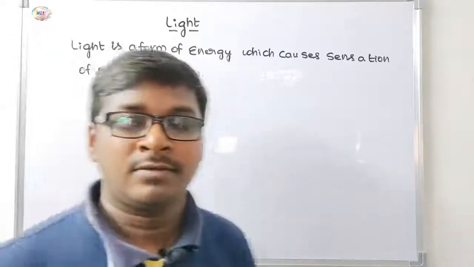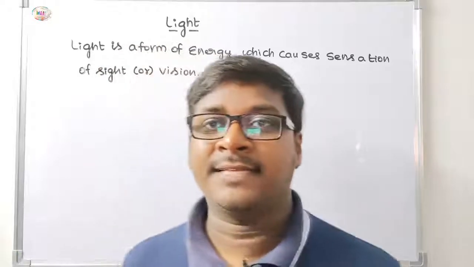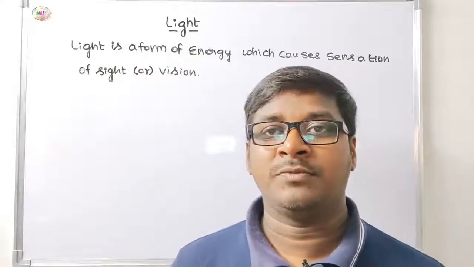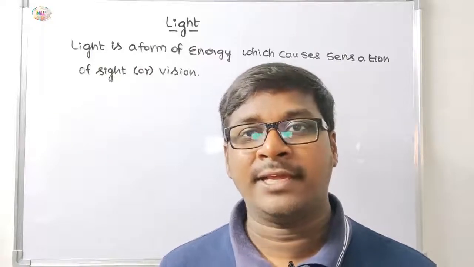The speed of light in vacuum is the highest value attained in nature.